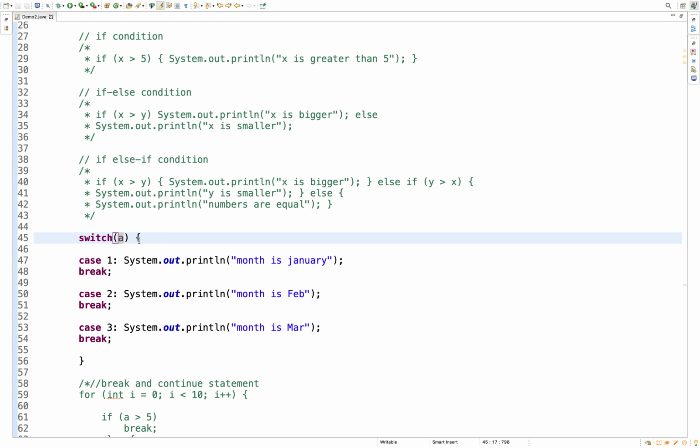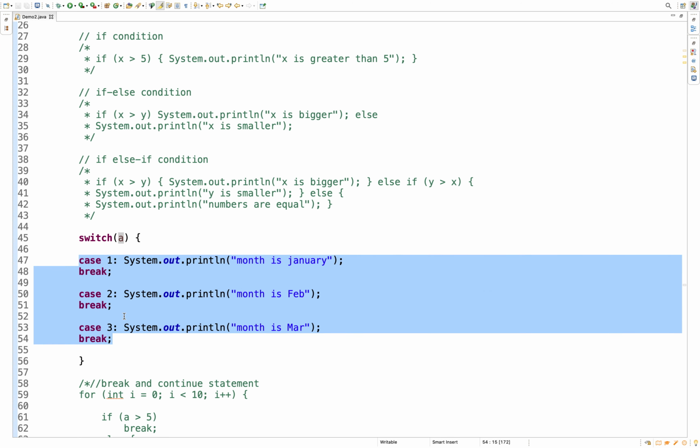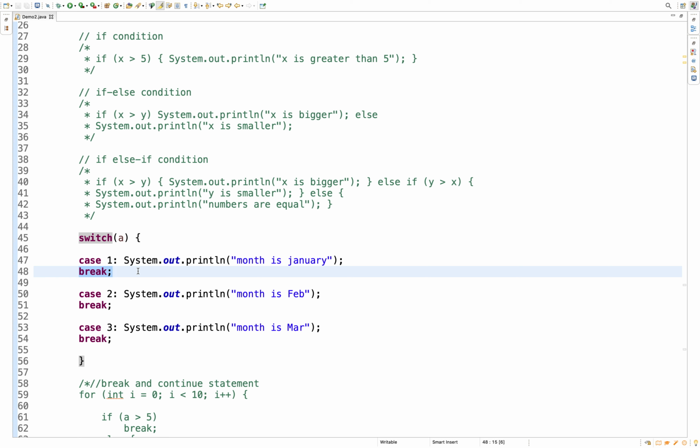Okay, so here your input is 1. Which case will match among the 3 cases? The first case will match and it will execute the code. Okay, and once this gets executed, why are we using a break statement in a switch block?